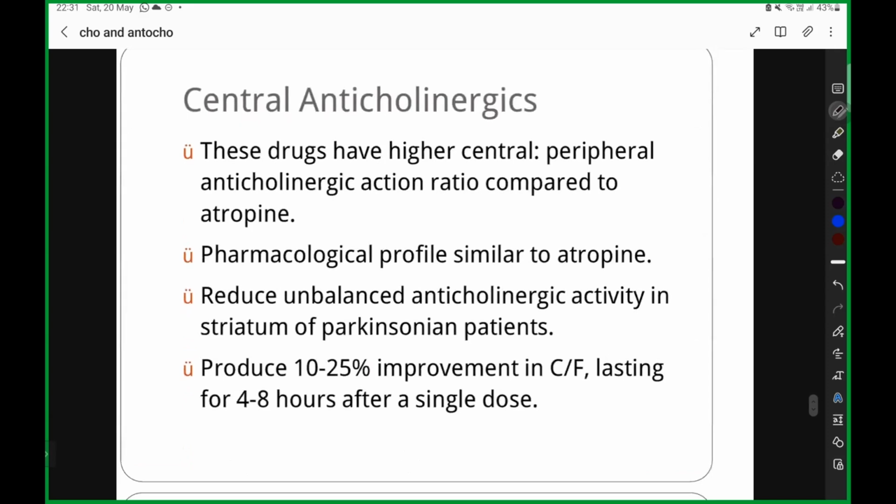Central anticholinergics. What are the central anticholinergics? These drugs have increased central anticholinergic action. Why do we give central anticholinergics? You all know the answer. For which disease do we give these central anticholinergics? Someone in the chat box?